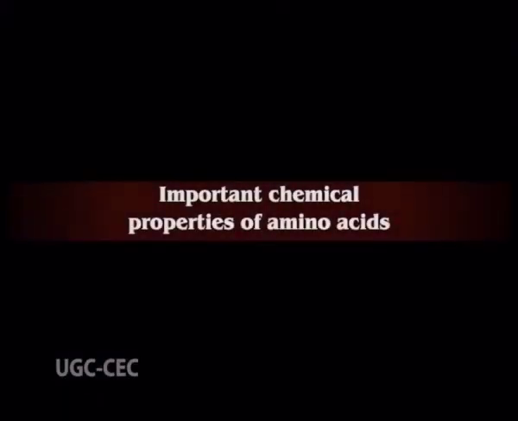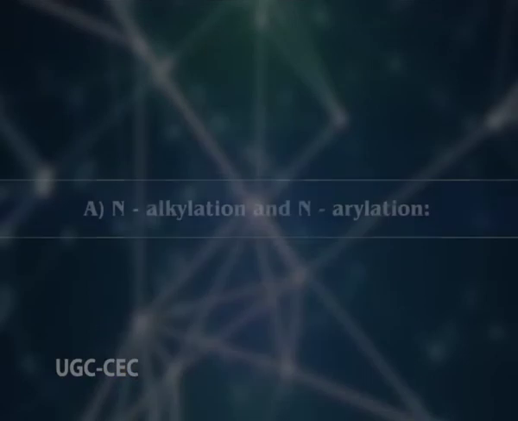Important chemical properties shown by the amino acids. Chemical reactions or the chemical properties of amino acids are due to the carboxyl group, the amino group and the functional group of the side chain represented by R. Now, first we will discuss the various reactions of amino acids due to the amino group. Number A,